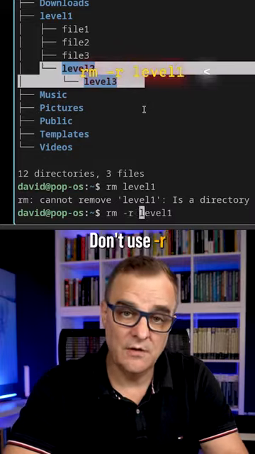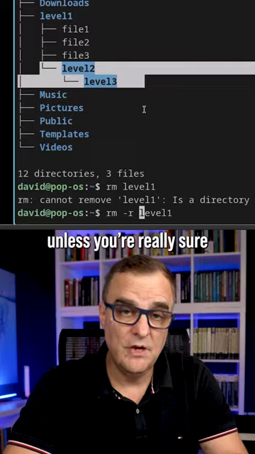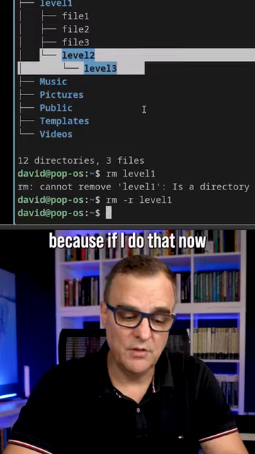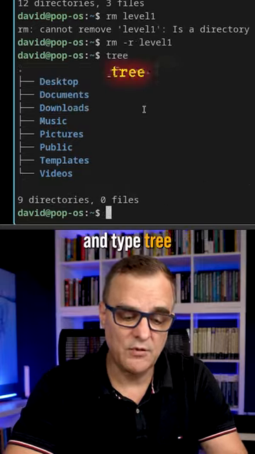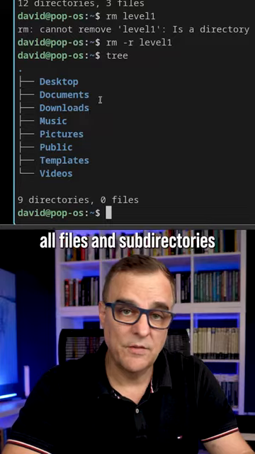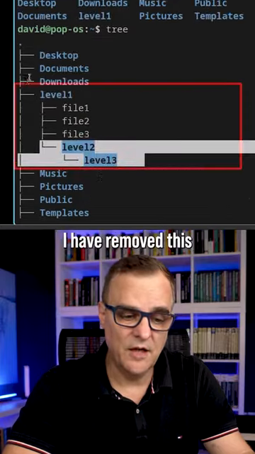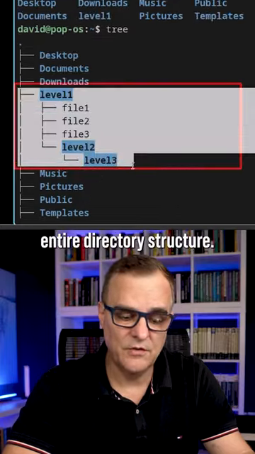Don't use -r unless you're really sure about what you're going to do, because if I do that now and type tree, that entire directory, all files and subdirectories are gone. I have removed this entire directory structure, all gone.